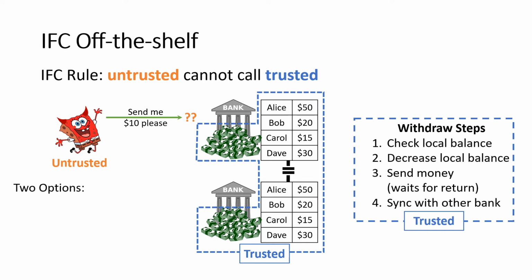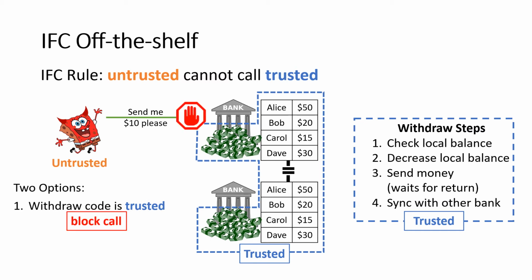If we mark this withdraw function as trusted, the way we have here, then this simple IFC rule is going to block this call and prevent Bob from withdrawing any money in the first place. This isn't an attack. This is just Bob trying to get his money out of the bank legitimately. So that's not good. We don't want to block that. We want to allow Bob to call withdraw.